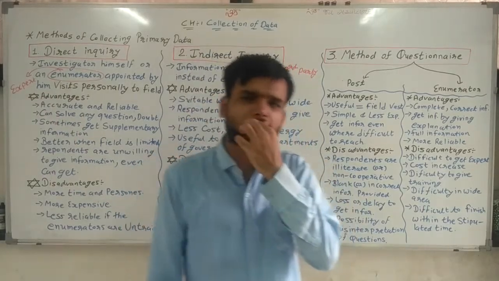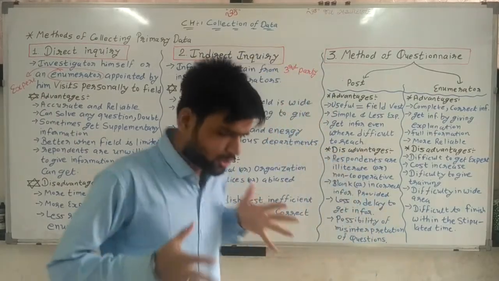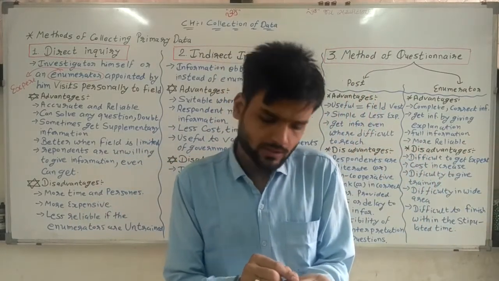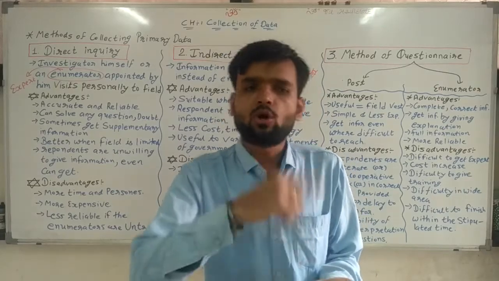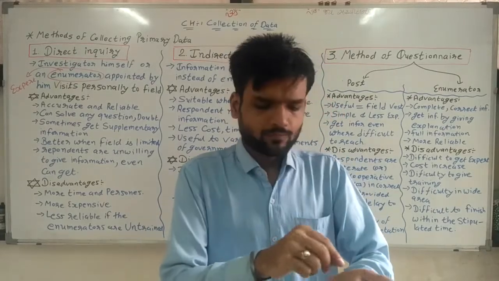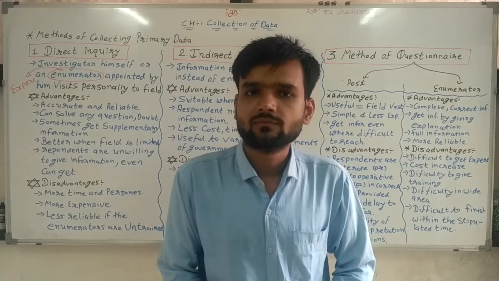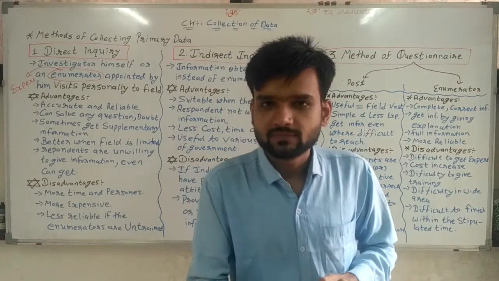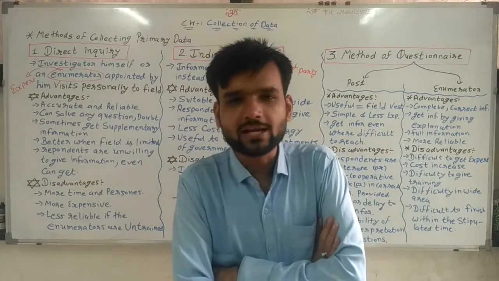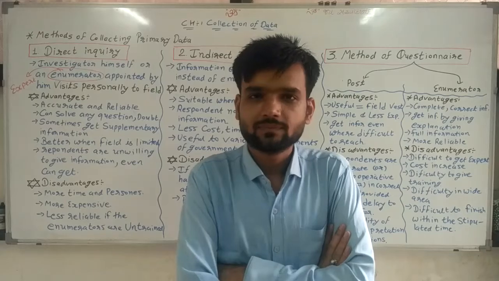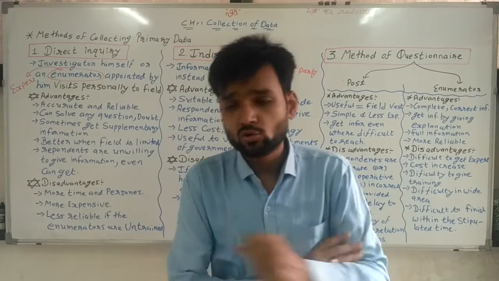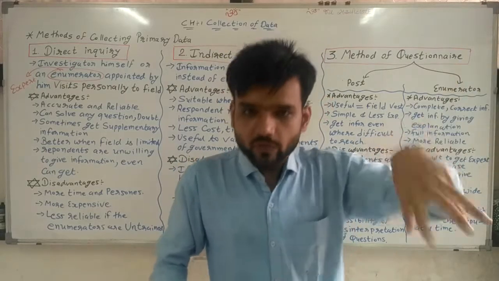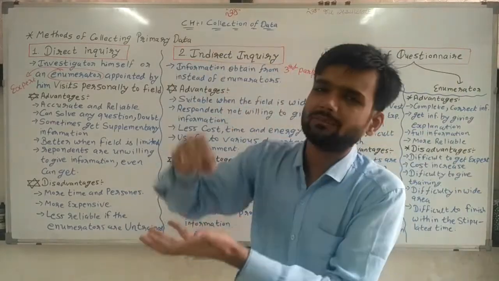Now supplementary information means what? Suppose I am going to a 9th standard class, asking how many students are there. Then the monitor tells me 57 students. He is a monitor, and if I ask how many students are above 80% marks, he can tell me. So my actual target is how many students are in the class, but with that, other information also I am getting.